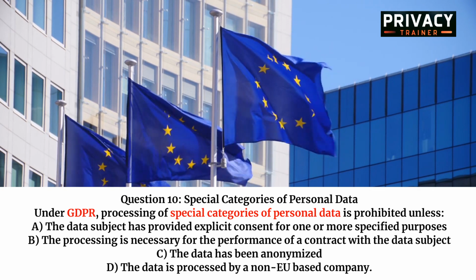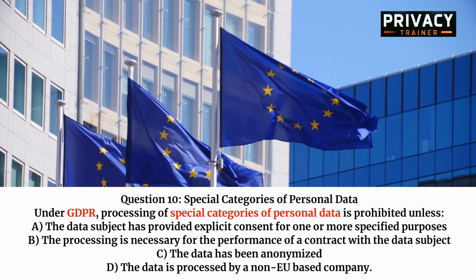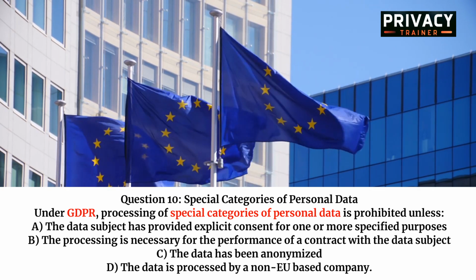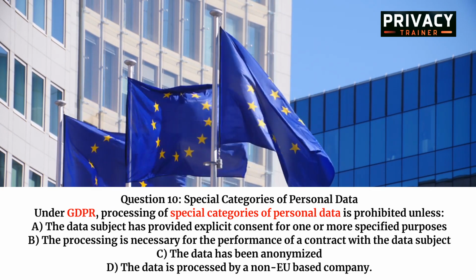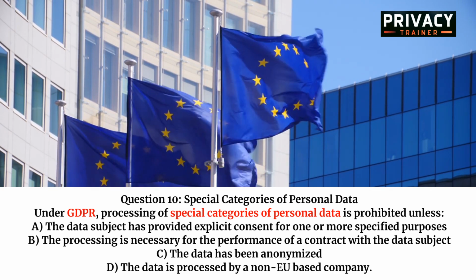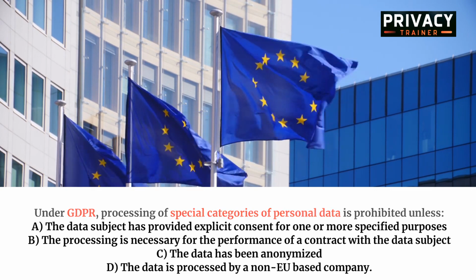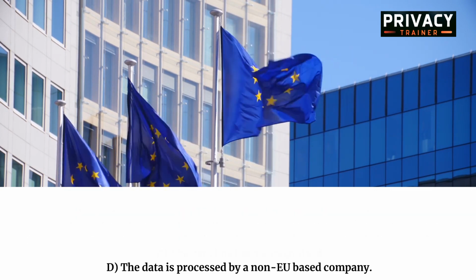Processing of special categories of personal data is prohibited unless A. The data subject has provided explicit consent for one or more specified purposes. B. The processing is necessary for the performance of a contract with the data subject. C. The data has been anonymized. D. The data is processed by a non-EU-based company.